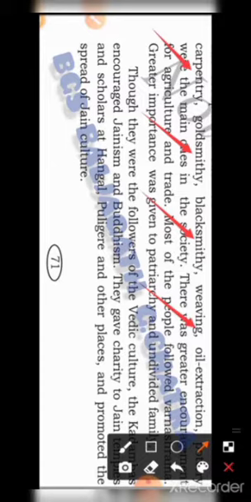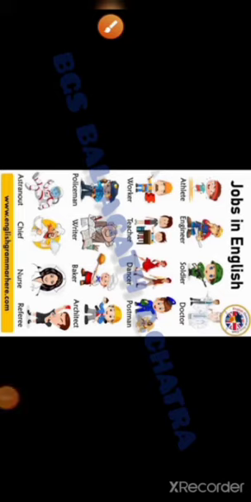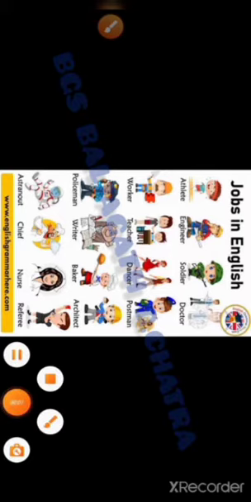If you want more information about occupations presently, we can see the next picture. Look at that. Here, jobs in English, you could remember athlete, engineer, soldier, and etc.